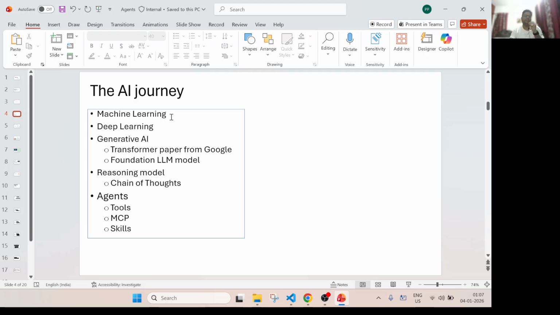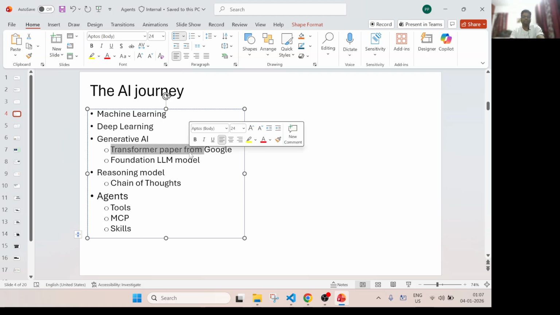And then came a very landmark paper from Google, the transformer paper. This changed the game actually. And not only this paper and its algorithm, but at the same time GPU availability was there. That means we had the hardware compute, because all this generative AI requires a lot of computation. A lot of parameters are required, so that's where you need compute power. So due to the availability of this hardware, GPUs, and the algorithm, Google's transformer paper, everything changed.